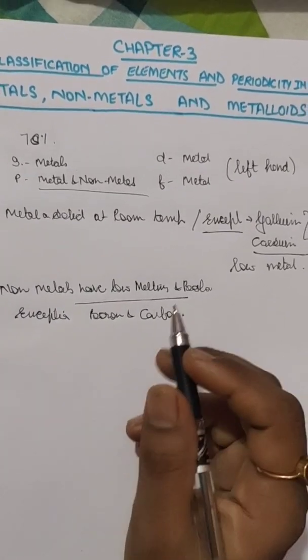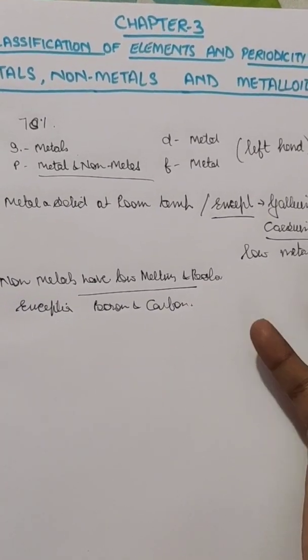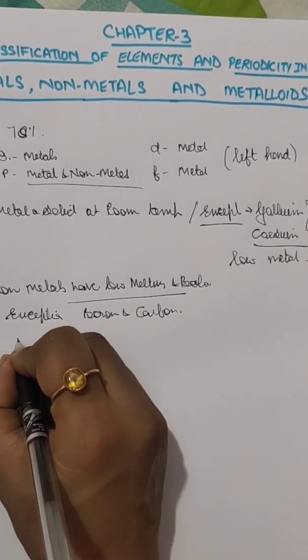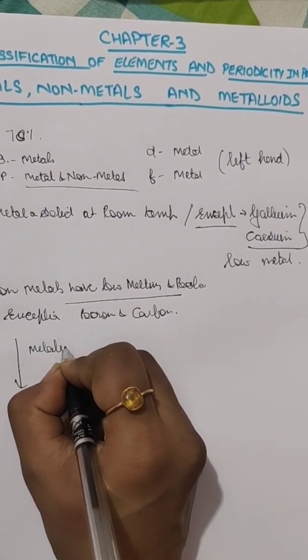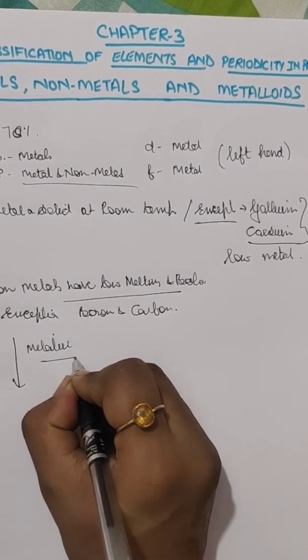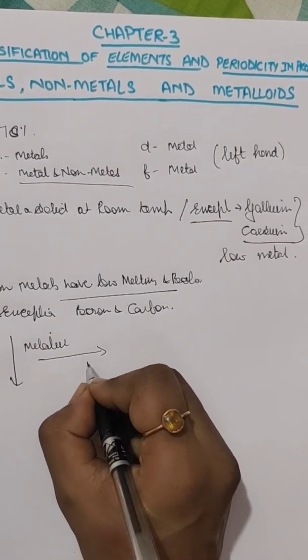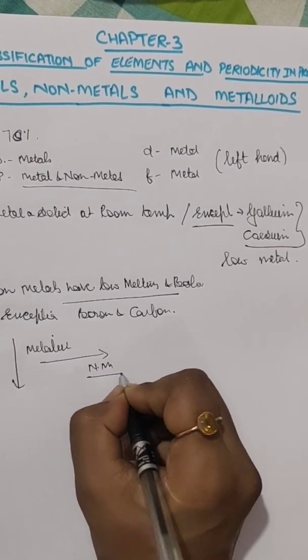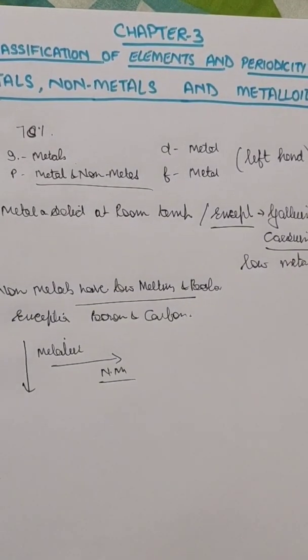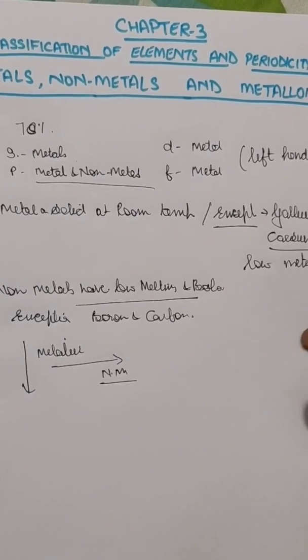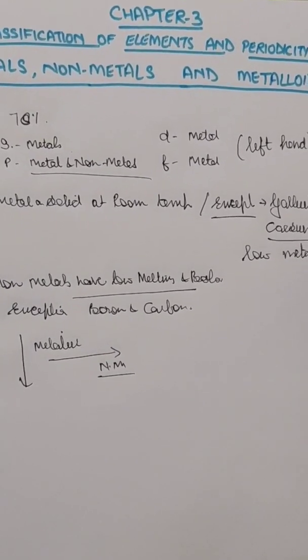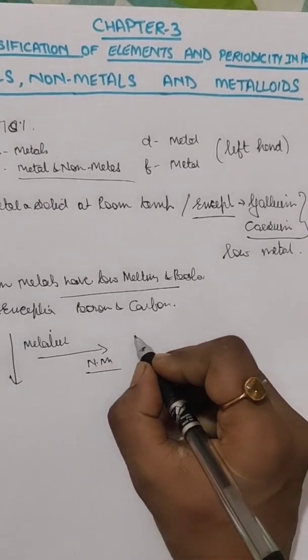If you see the periodic table, as we move down the group, the metallic character increases, and when we move from left to right, the non-metallic character increases. Between metals and non-metals, you will see a zigzag line.